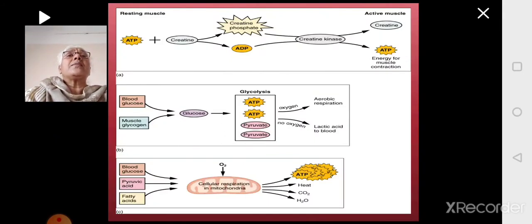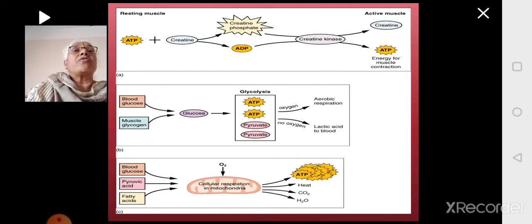So in this, you will see there are 3 pictures. The first one showing the muscle in a resting state. So when the muscle is resting, the ATP in the body releases a phosphate which will be picked up by the creatine, and it results in the formation of creatine phosphate and ADP.